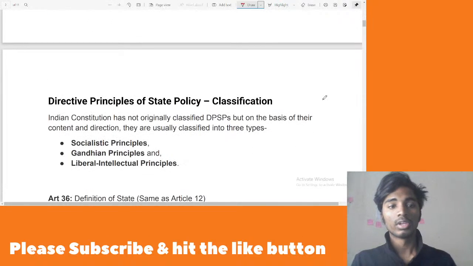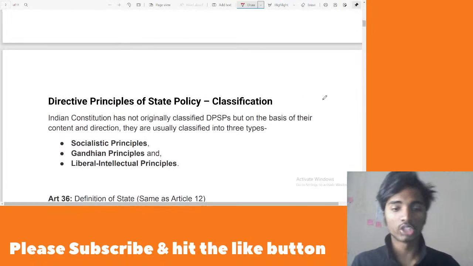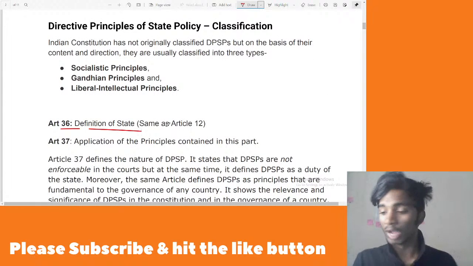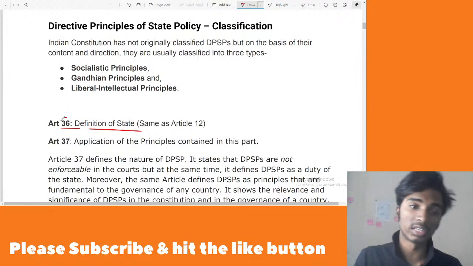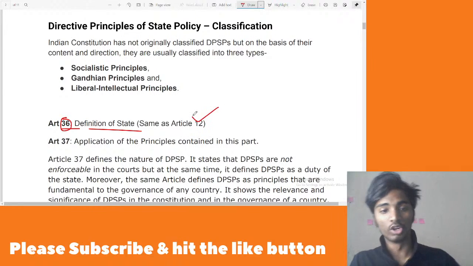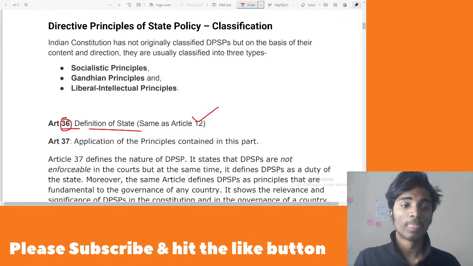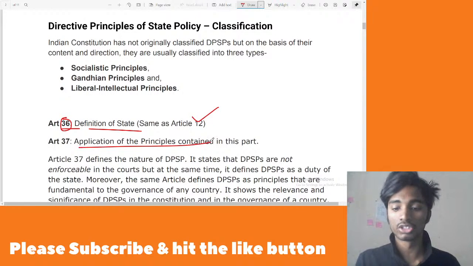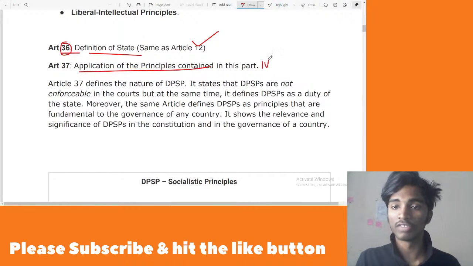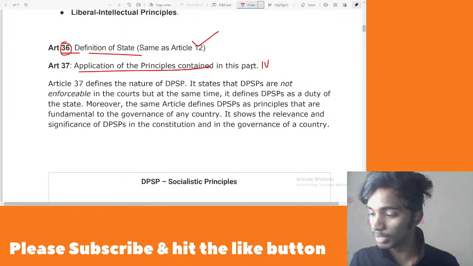So now we are going to enter into the actual articles. And before that, yesterday also I've told you that Article 36 talks about the definition of state. And what is the definition of state under Article 36? It is the same as Article 12. You can watch the previous video where I've explained this in greater detail. And 37 talks about the application of the principles in this part. So what do you mean by this part? This part is Part 4. So what is the application of DPSPs?